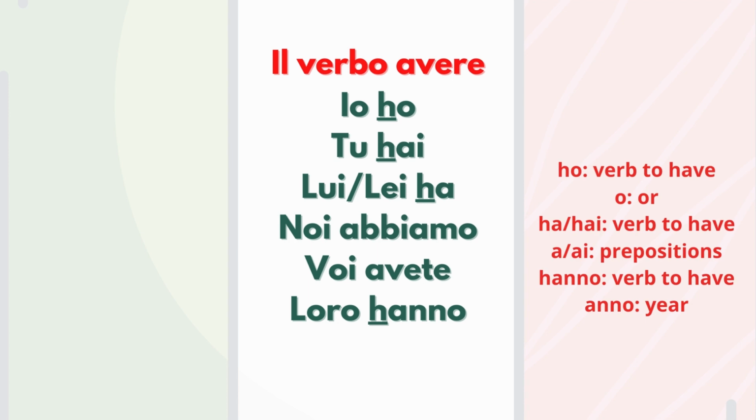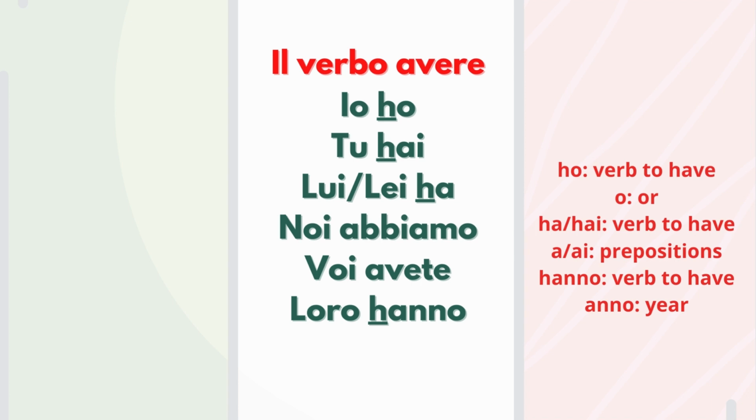Ho is the verb to have. O without H means "or". Ha, hai are always the verb to have. A, i without the H are prepositions. Hanno is still the verb to have. Anno without H means "year". So if you don't write it, the meaning will change.